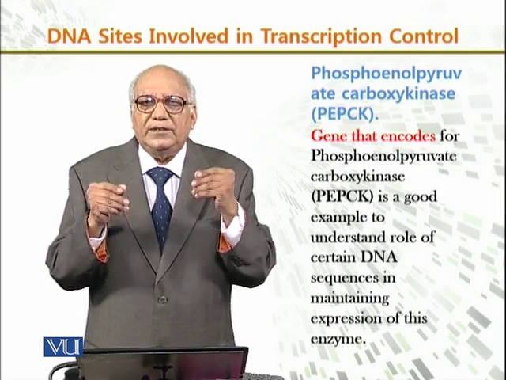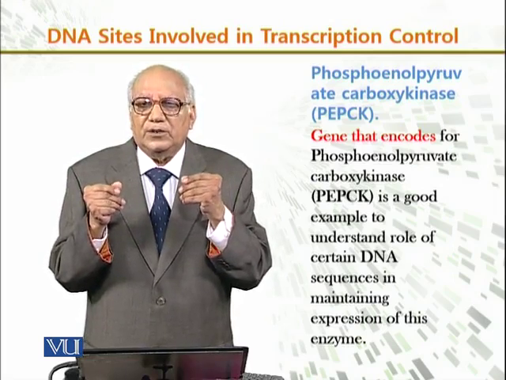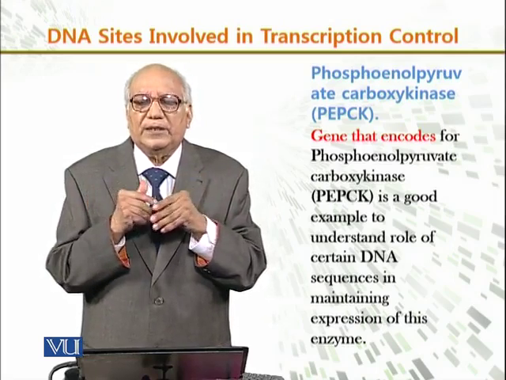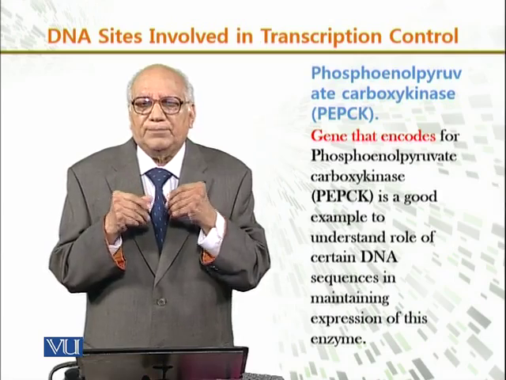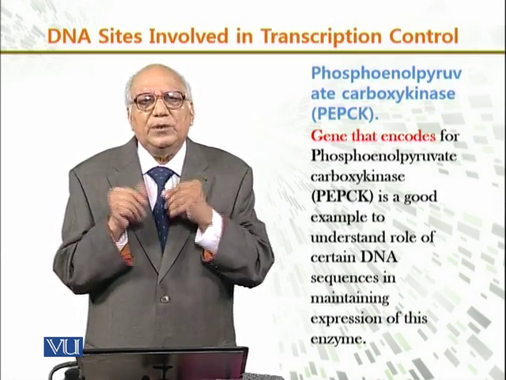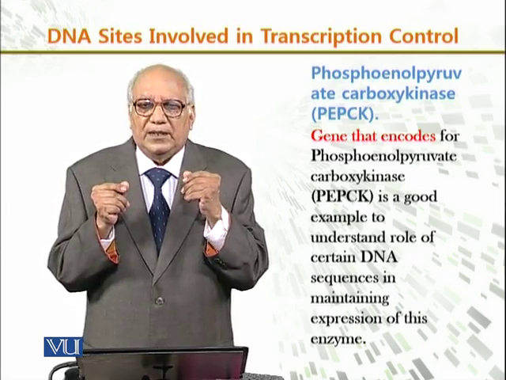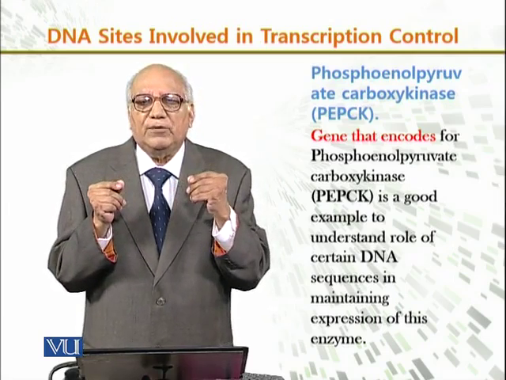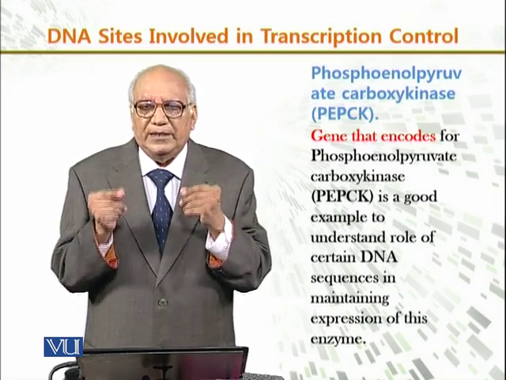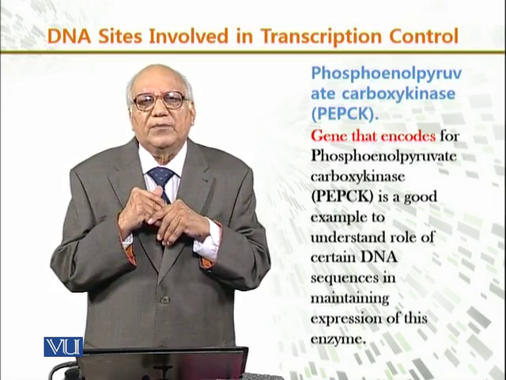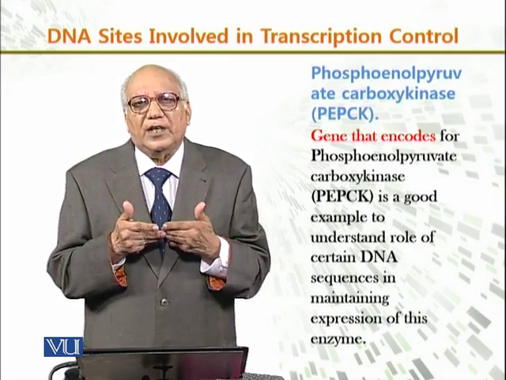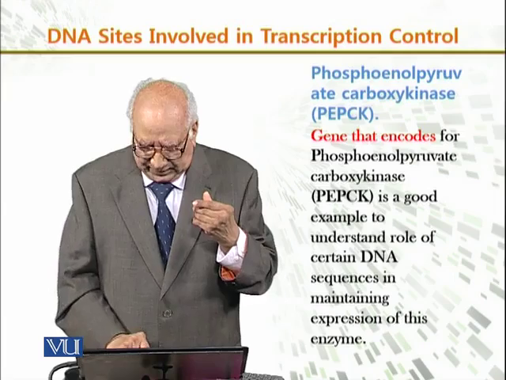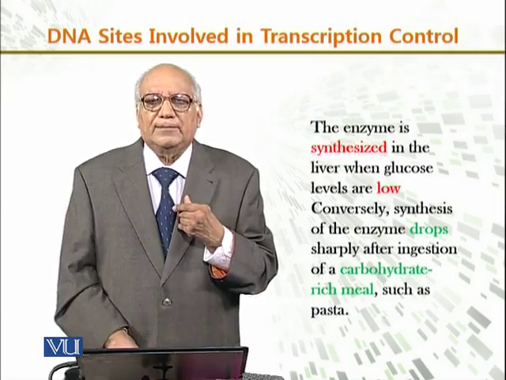The gene that encodes phosphoenolpyruvate carboxykinase, the PEPCK, is a good example to study the role of certain DNA sequences in maintaining the expression of this enzyme. That's how this enzyme is expressed at a certain level, and that is the example which we will study.